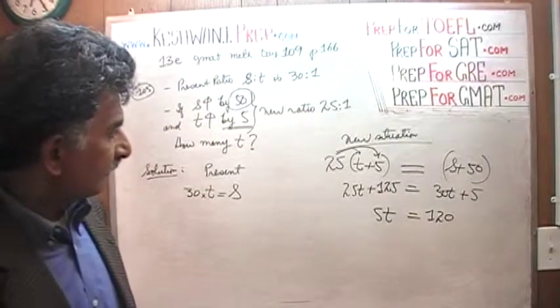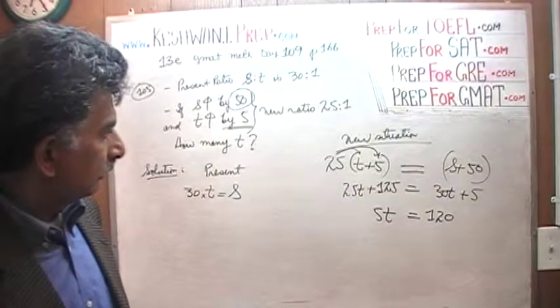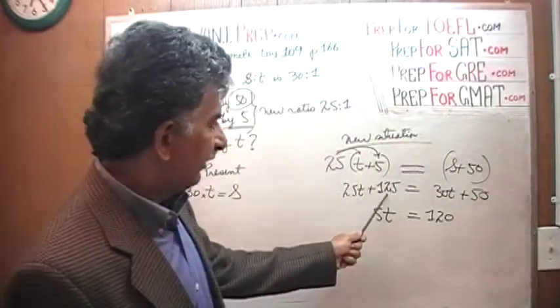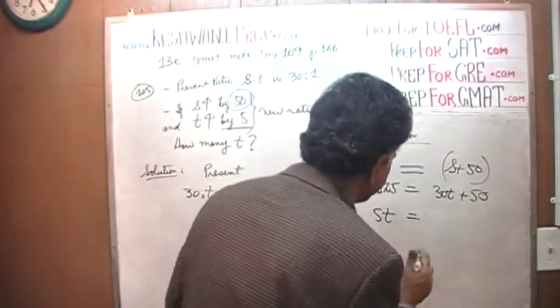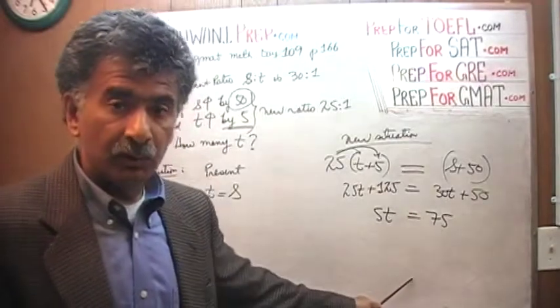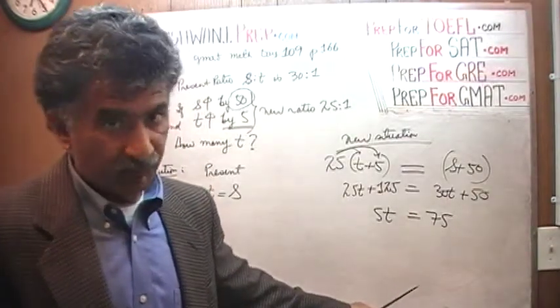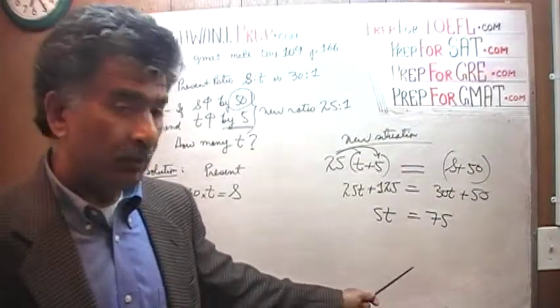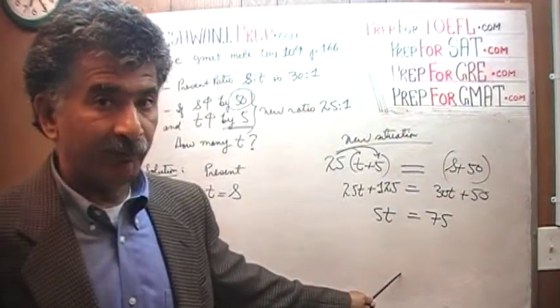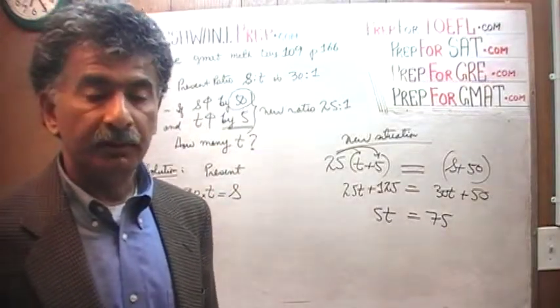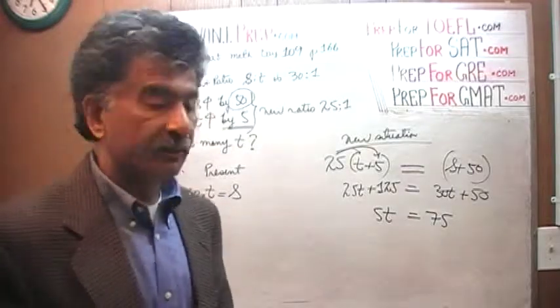If 5t equals 120, something is going wrong because that's not what I have in my notes. That's not a 5, that's a 50. So 125 minus the 50 is a 75. Now even if I had left it at 120 and had continued the work, if there were no answer choices, had it been an open-ended question, we would have caught the fact that we made a mistake at the end, and I'll show you how in a second.